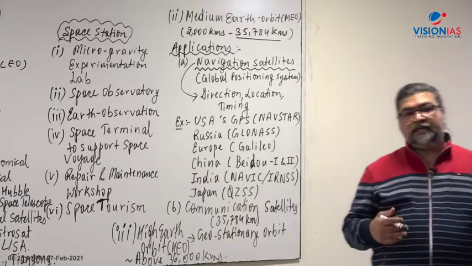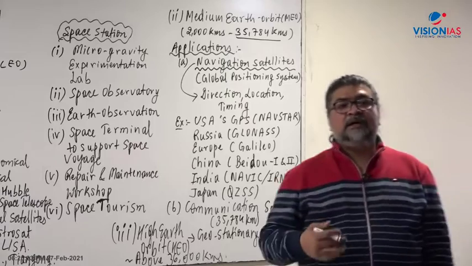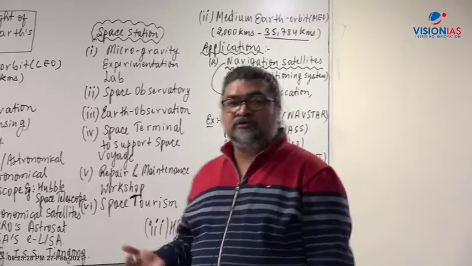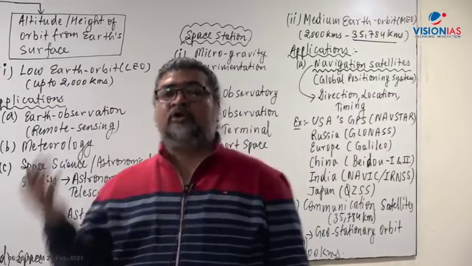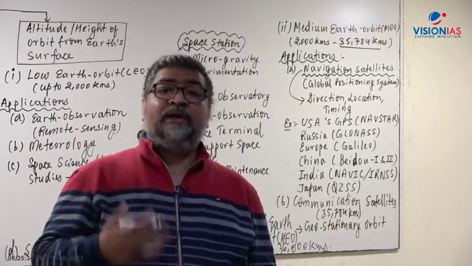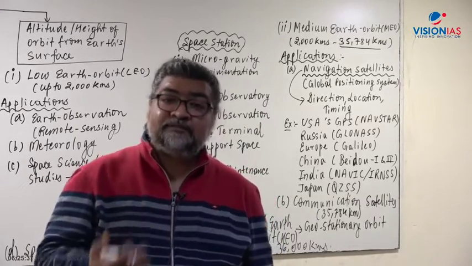Based on altitude, we can classify an orbit as high Earth orbit, HEO, any orbit which lies at 50,000 kilometers, 1 lakh kilometers. They are basically meant for space exploration programs. Where do we use it? We use it for space exploration.